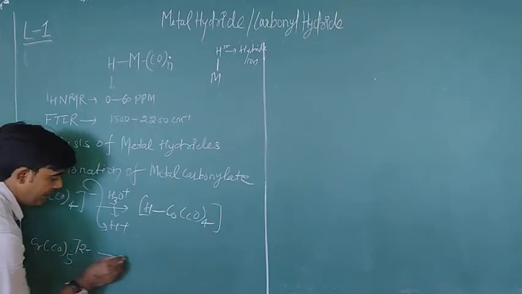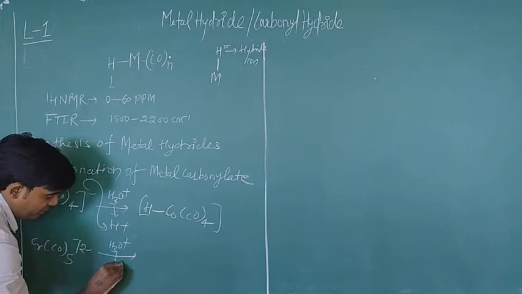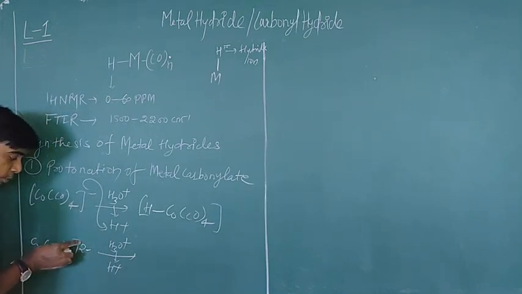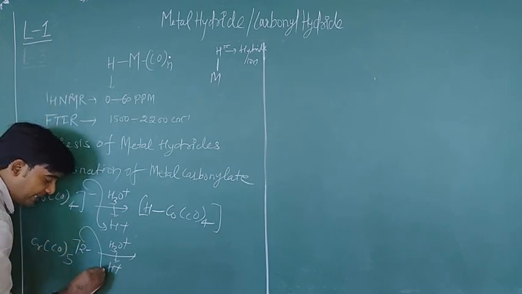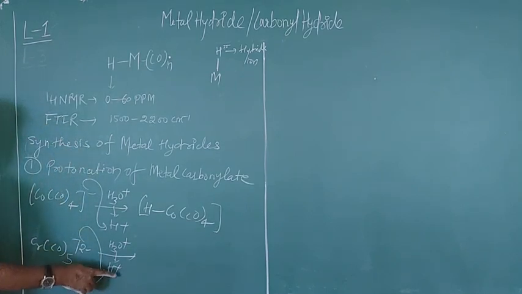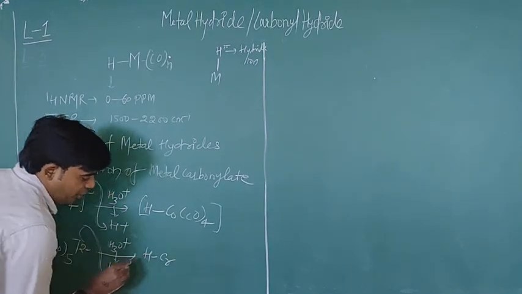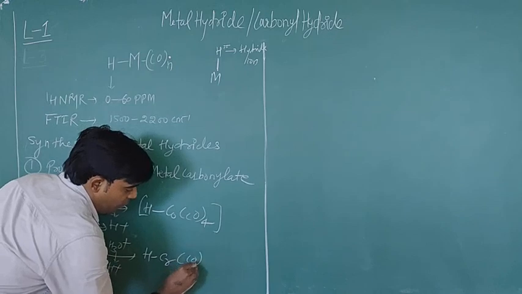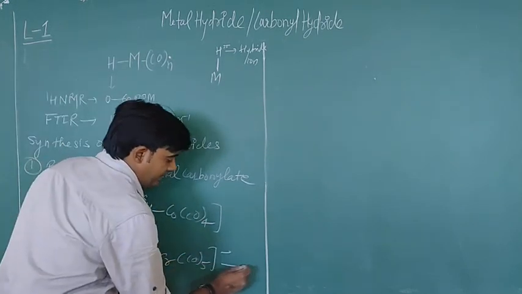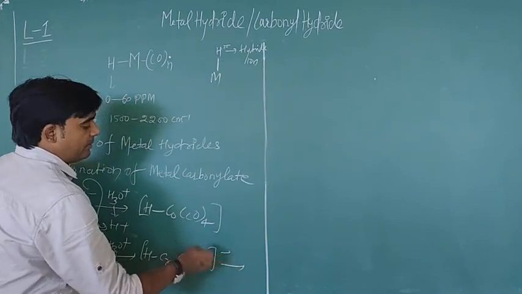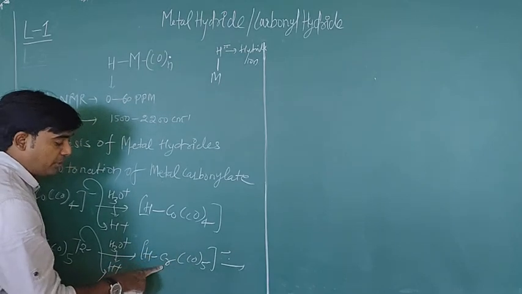When it reacts with H3O+ hydronium ion, one negative charge will be utilized to attract one proton, and your complex will be HCr(CO)5 with 1 negative charge.